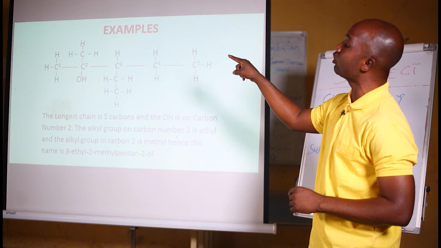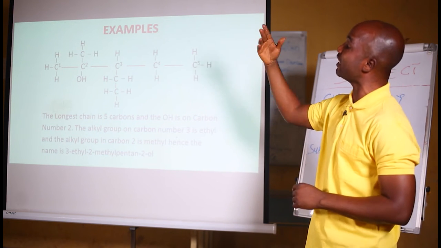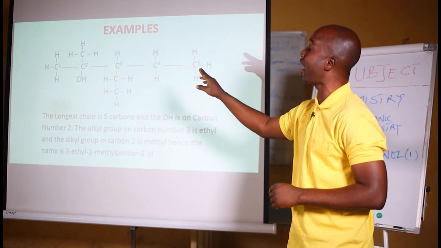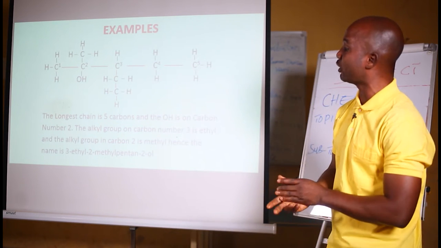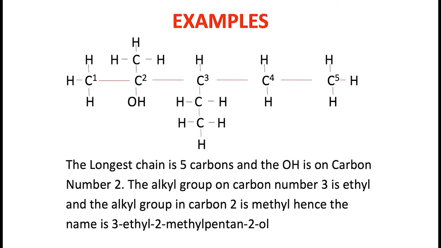Then there is a methyl group that has 1 carbon atom and 3 hydrogens attached to carbon number 2. So the complete name becomes 3-ethyl, 2-methyl, pentanol. That's the correct name for this compound. I'll take it again: 3-ethyl, 2-methyl, pentanol.